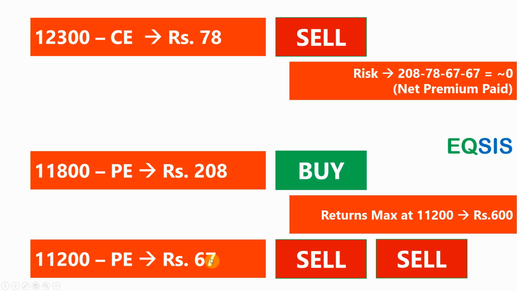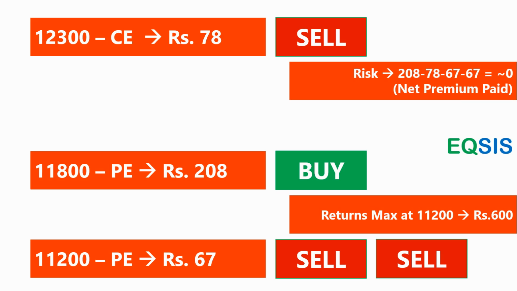In a way, what happens now? Murugan, you're expecting the price to go down, so why are you selling a put option? I'm selling the out of the money put option to harvest the premium, which reduces my cost at the current level. So remember, if I do so, my net premium paid is almost nothing. So if the market stays at the current level, or goes up by 500 points, or goes down, I'm not going to lose anything. But any tick below 11,800, I start making money. So I am really expecting the market to go below 11,800, and I form the strategy in a way that I make good money when the price is below 11,800.